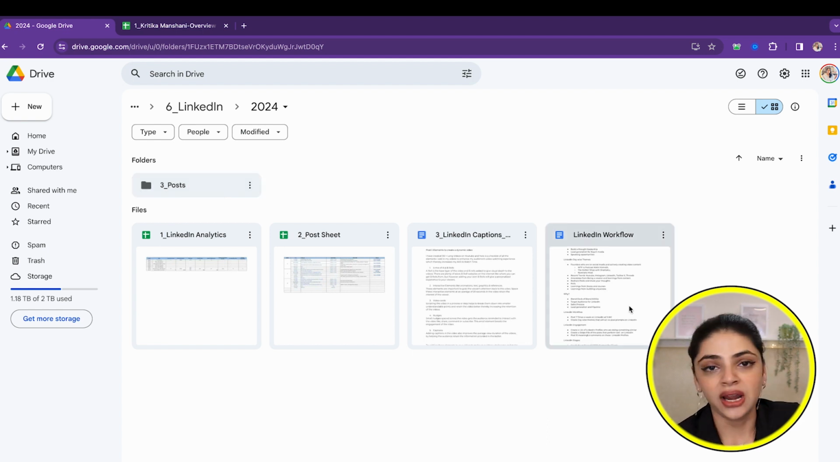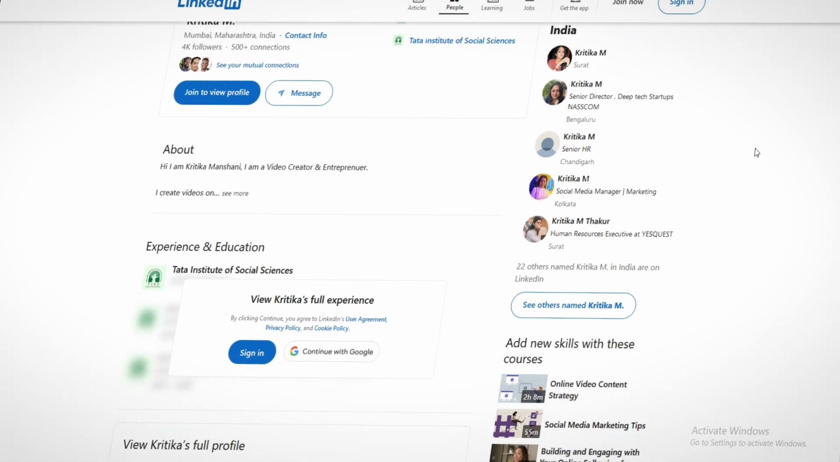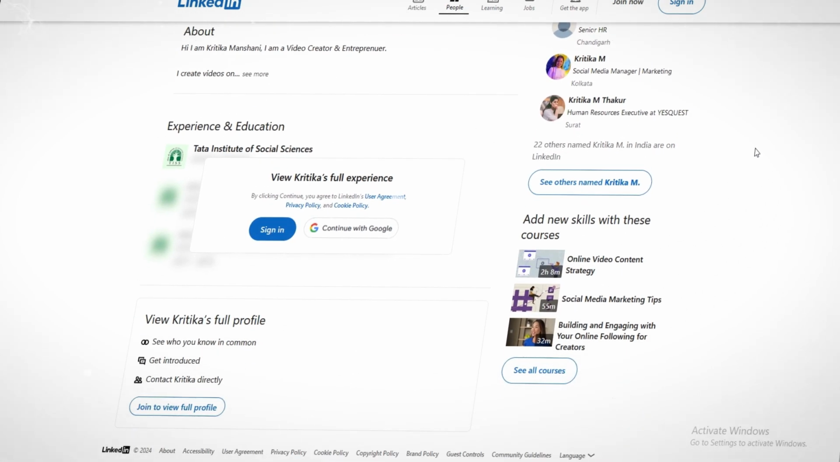And here is like a running document of the LinkedIn workflow, because LinkedIn is slightly different from YouTube and Instagram. So I like to keep a running document of the workflow. And also I have recently started on LinkedIn, so I'm kind of getting a hang of it and I need to write a lot of stuff.